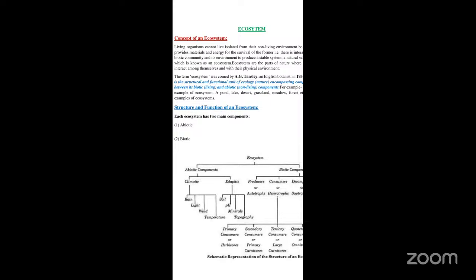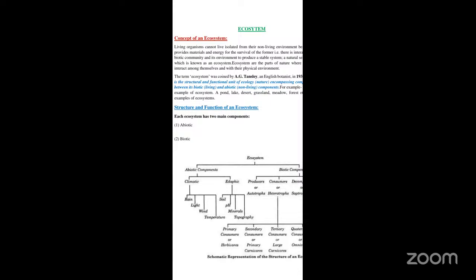So you all know living organisms cannot live without the non-living environment. Living organisms cannot live isolated from their non-living environment, because the non-living environment provides them the materials as well as energy for their survival. That is why there should always be a coordination, or a relationship, between the non-living environment and the living environment. Only then can ecosystems be sustained.